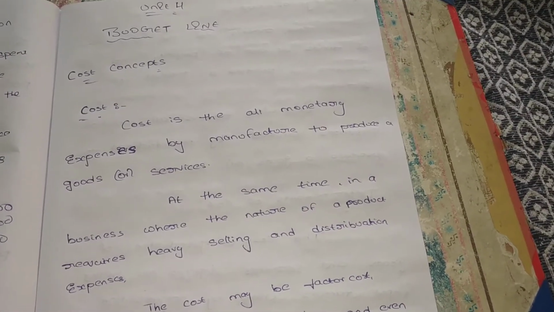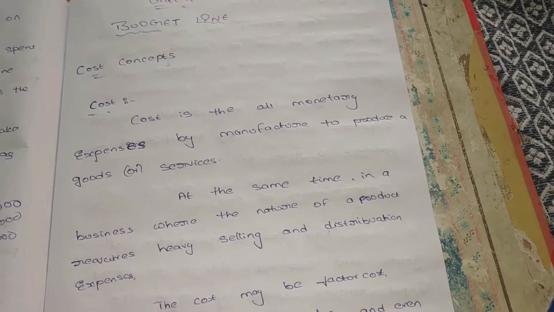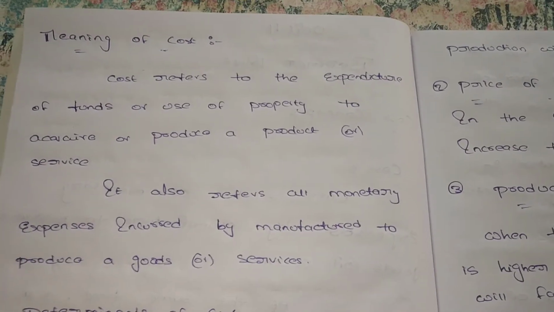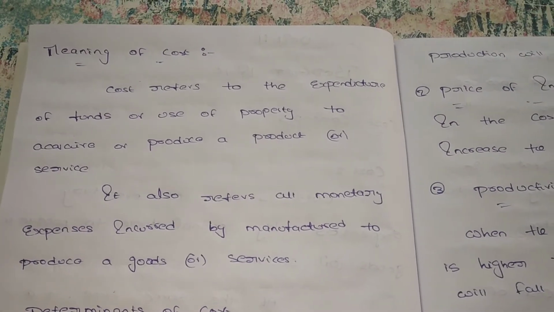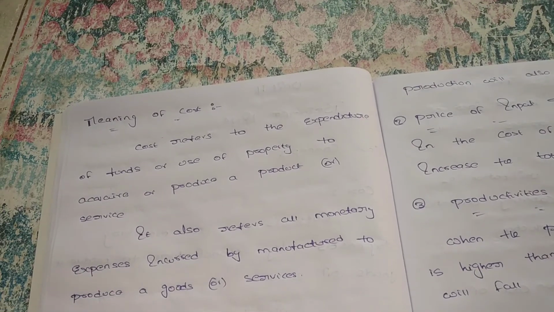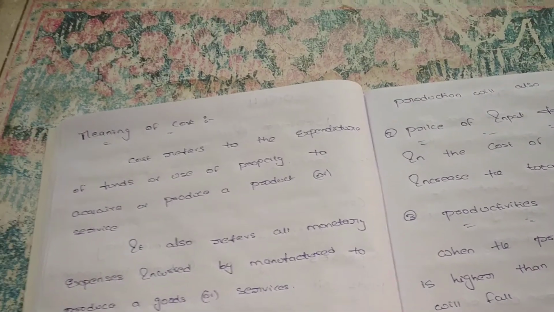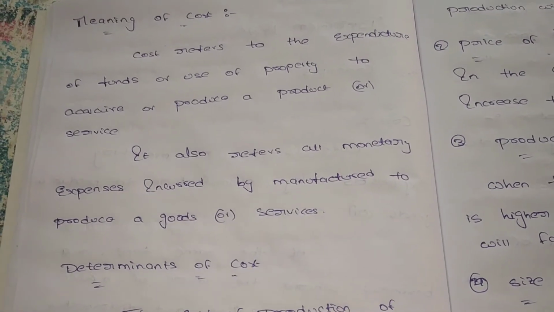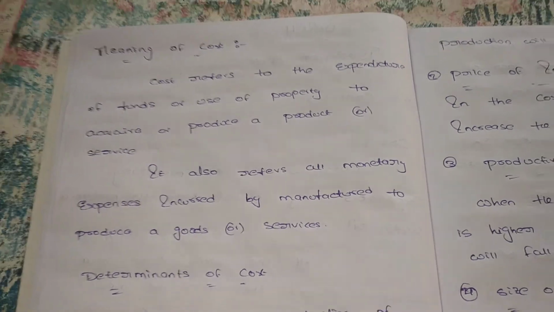What is the prime cost? Direct material, direct labor, and direct wages come under this prime cost. And meaning, cost refers to the expenditure of funds or use of property to acquire or produce. For the production of a product, how much cost we are incurring, we can say it is a cost. And it also refers to all monetary expenses incurred by the manufacturer to produce.